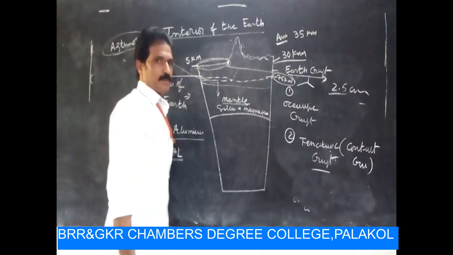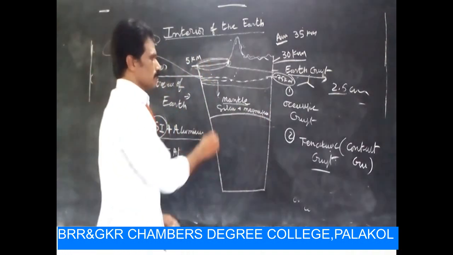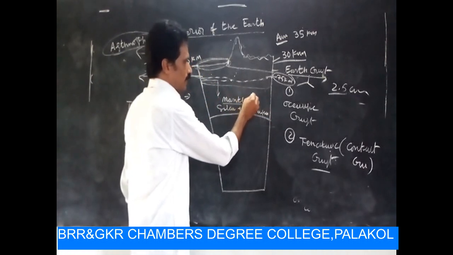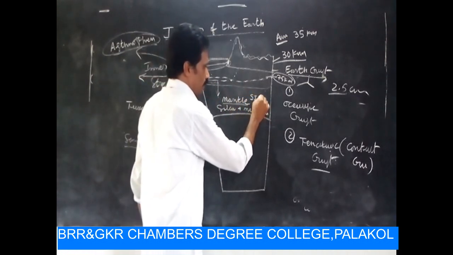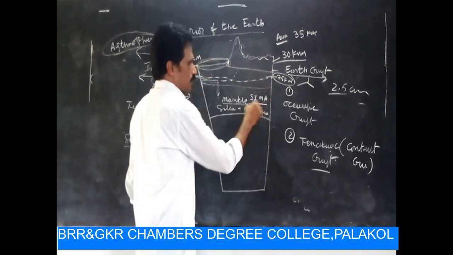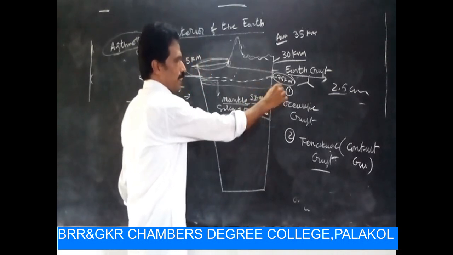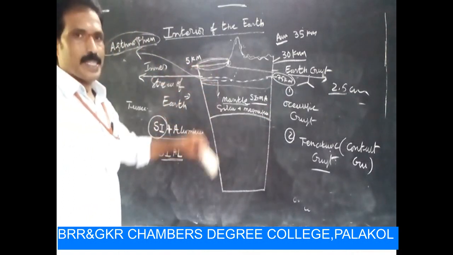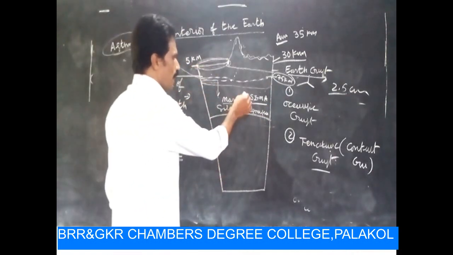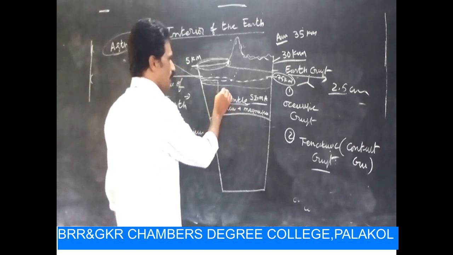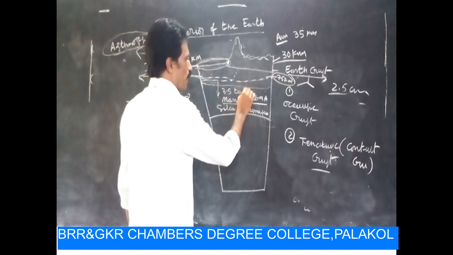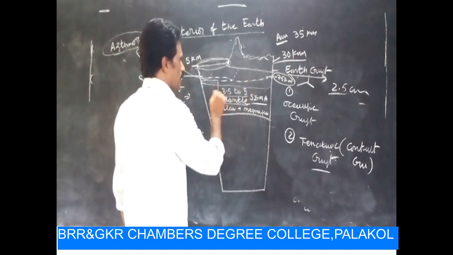These two minerals exist in the mantle. So that is Sima, silica plus magnesium. It is very hot, in a semi-liquid state. The density of the mantle layer is 3.5 to 5.